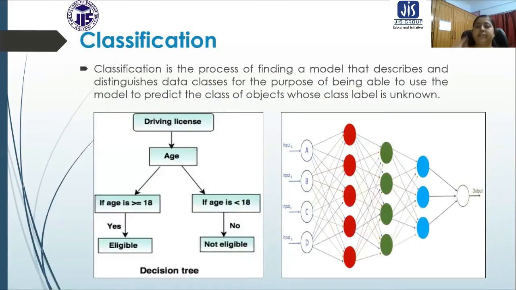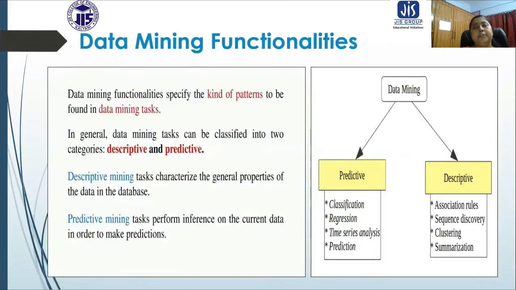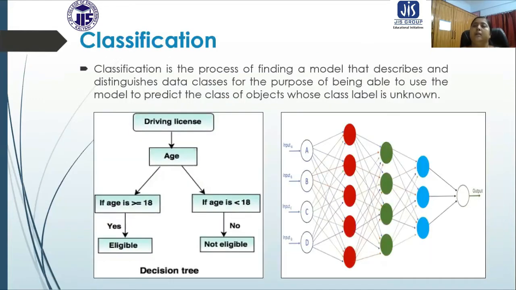Now we are going to discuss all these methodologies one by one. We will make a quick overview of all these methods, and later discuss the methodologies in detail. Firstly, we are going to discuss classification.